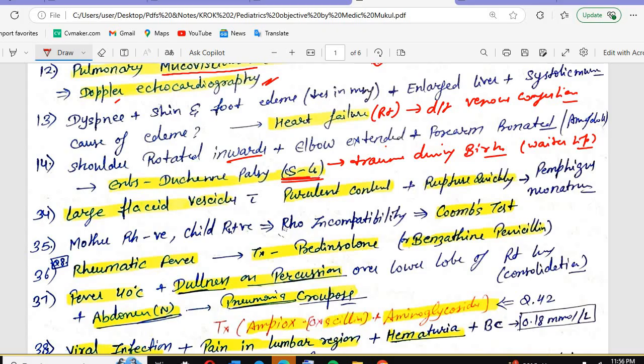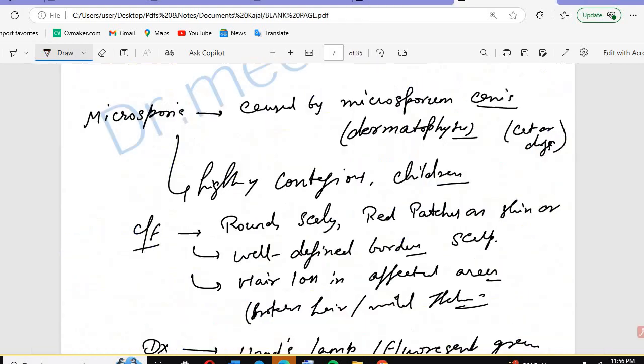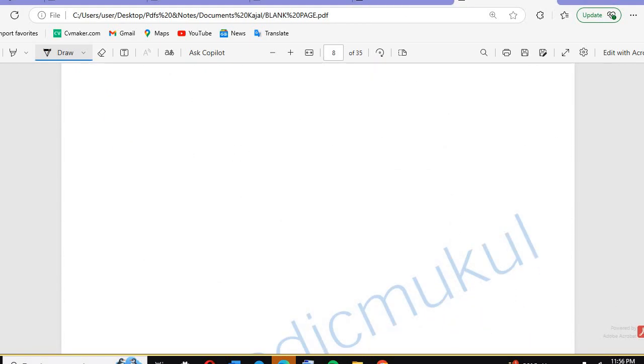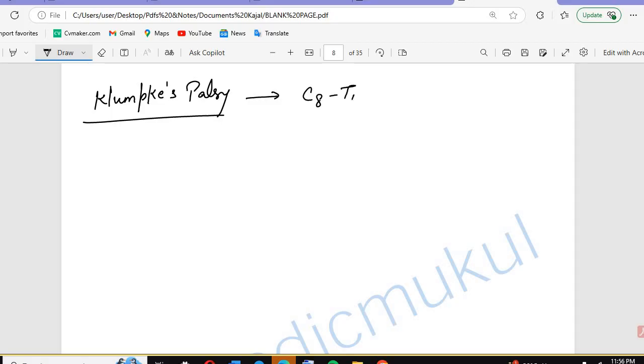What you will see in Klumpke's palsy, the C8 and C9? C7 C8, C8 and C9. C8 C9, C8 and T1. Okay, C9 does not exist. There is no C9. So Klumpke's palsy is C8 T1.